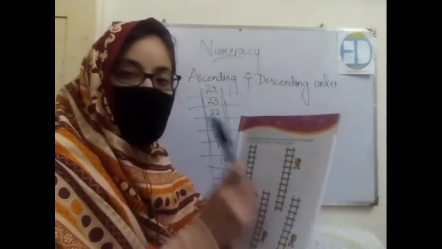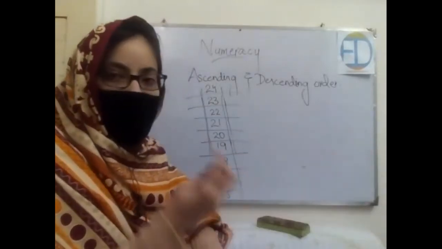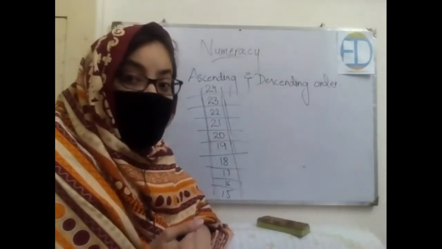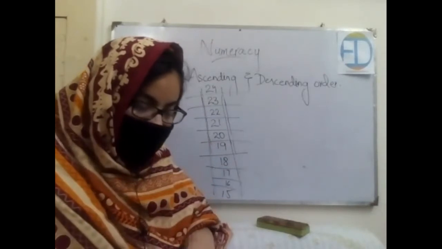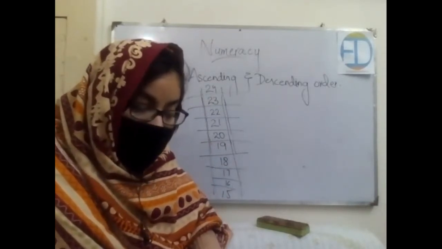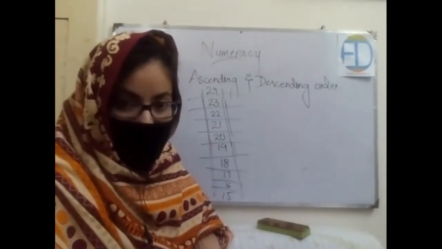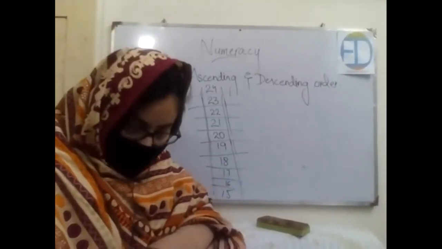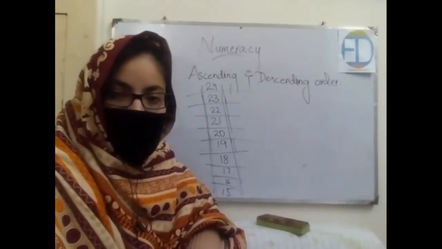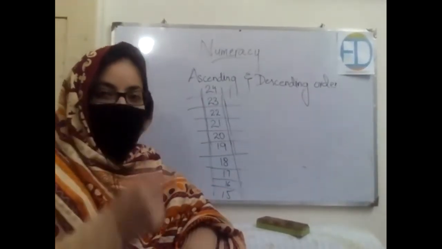You have to start from 35. Okay, what comes before 35? It's 34. Excellent. Then 33. Okay, what comes before 33? It's 32, then 31.